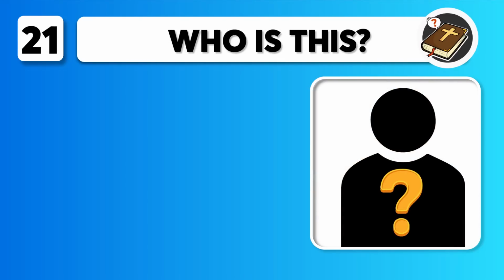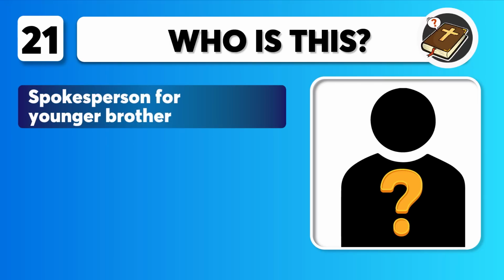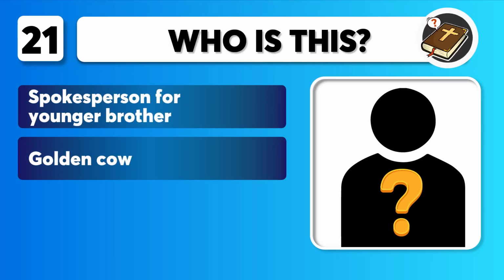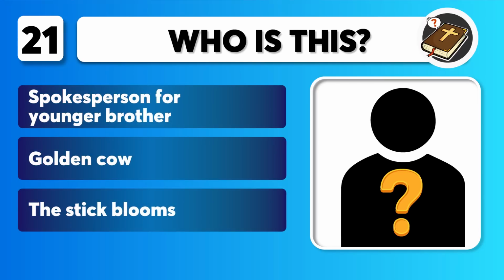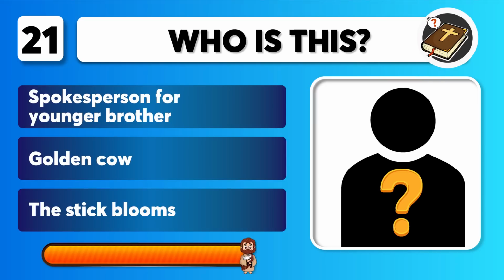Question 21 includes clues. Spokesperson for younger brother. Golden cow. The stick blooms. Who is this? You get 10 seconds.